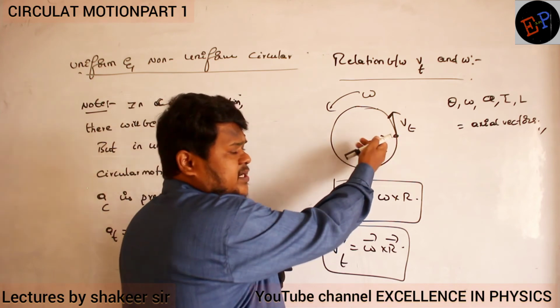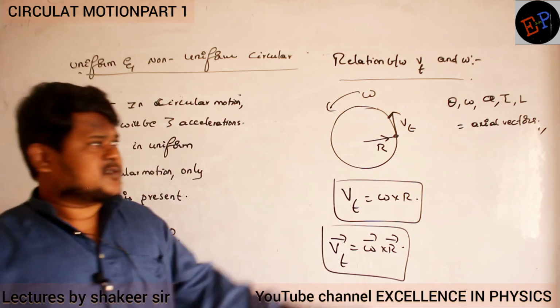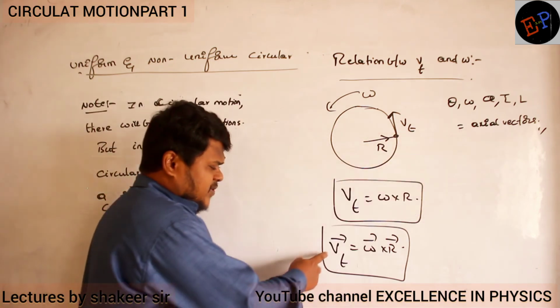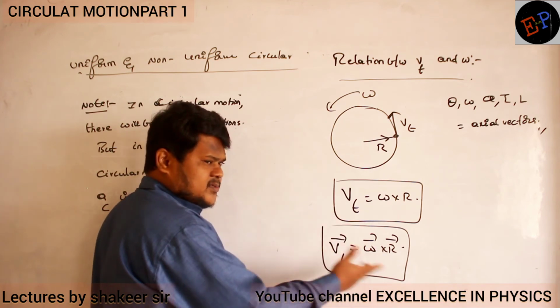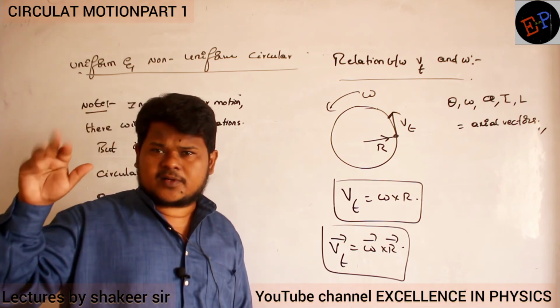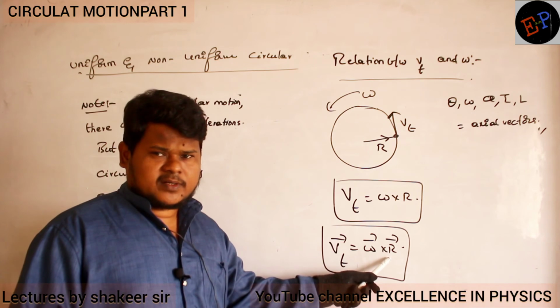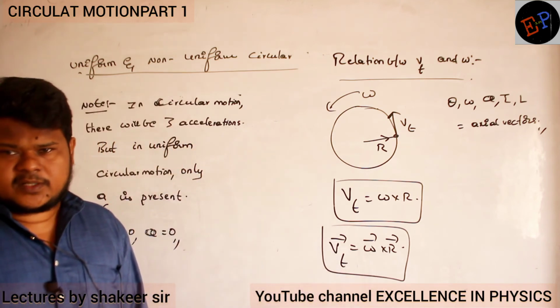So omega can be either towards the positive Z-axis or towards the negative Z-axis, because they are axial vectors, as we have already written. So V is equal to omega into R. I can calculate the V direction using the right hand rule for a cross product. Place your right hand on the first vector, rotate towards the second vector. The thumb gives the direction of the resultant vector. Are you able to understand?